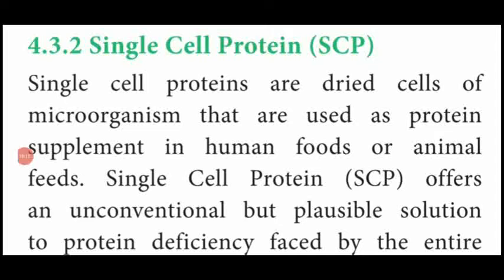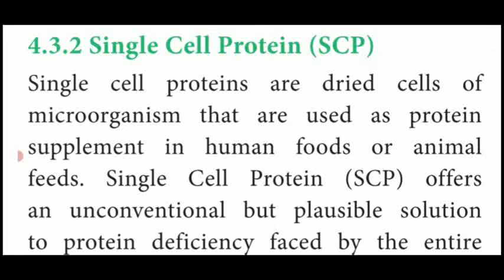Dear students, next the important 2 mark, 3 mark and 5 mark question is single cell protein. In the previous part we have seen the application of fermentation process in industry. The first one is the microbial biomass production or single cell protein, in short form known as SCP.